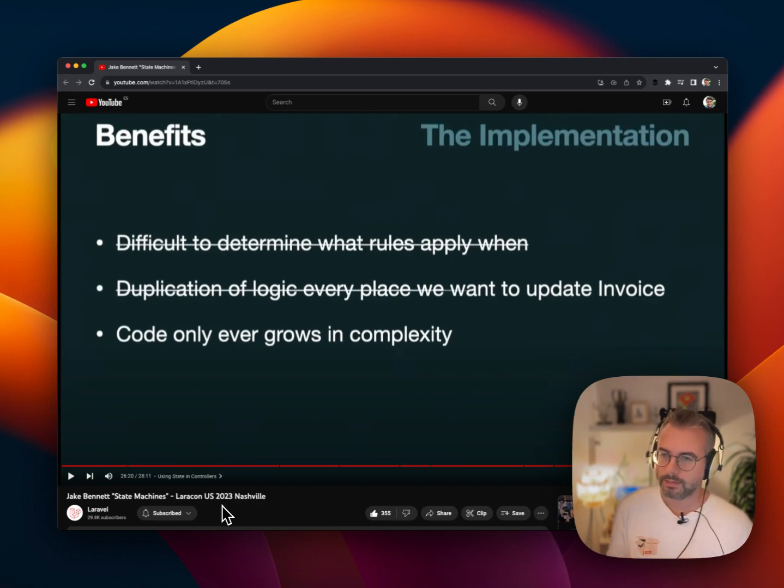But if you break it down to individual states in this state diagram, you codify those as state classes. What you end up with is these very small pieces of clear, single responsibility pieces of code. And that's super powerful. Obviously, it makes it a lot easier to digest what's going on, what should happen when a thing is in a certain state.